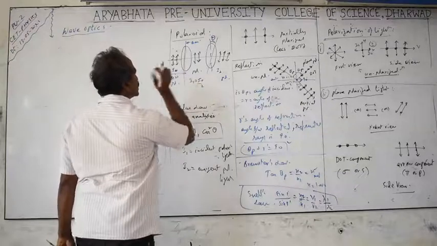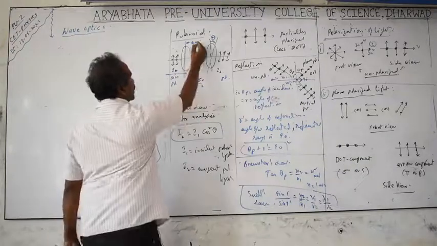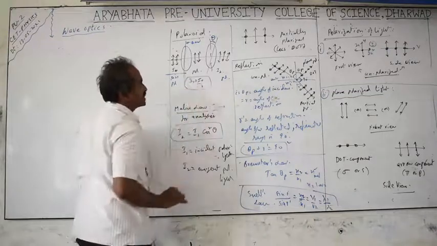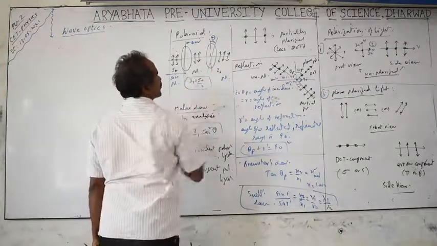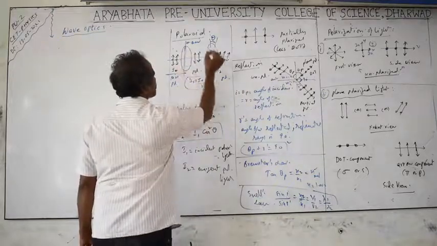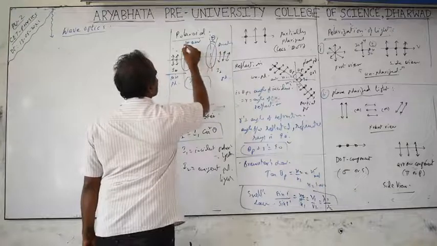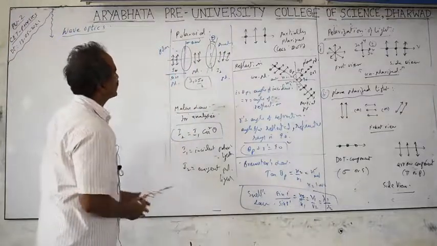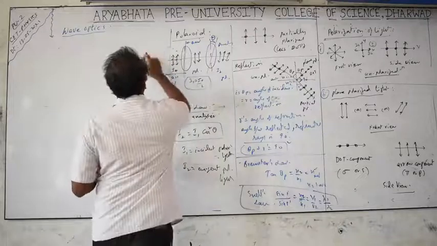So the incident light is unpolarized, and the light coming out of the first Polaroid is polarized, with intensity equal to half of the unpolarized light intensity. But if you keep one more Polaroid in front of it, with its axis inclined with respect to the first Polaroid, this is called an analyzer. The first one is called a polarizer. The sheet used to produce polarized light from unpolarized light is called a polarizer.